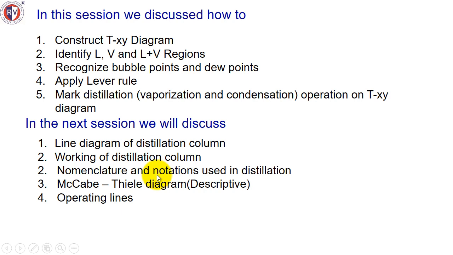And there are certain nomenclature in the same way as X represents mole fraction of more volatile in liquid phase. With regard to distillation column, there are certain nomenclature and notations. We will understand them also. To do process design of distillation column, we will use McCabe-Thiele diagram. McCabe-Thiele diagram has got derivations arising out of doing material balance. We are not doing the derivation of those equations. We are going to use those equations straight and then design distillation column using McCabe-Thiele diagram. That is where operating lines also will come. So we'll understand all this in the next session.